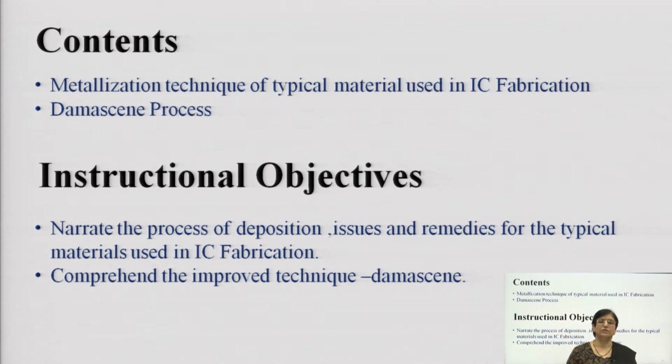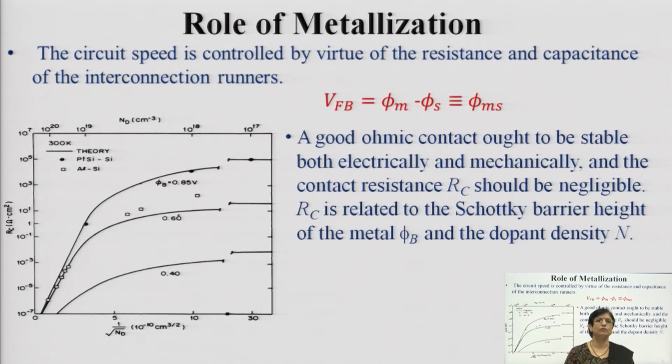Damascene. Now, this is the new technique, one important technique which is used in metallization. So, what are those techniques? How does metallization function? Like we have seen in the previous lecture, let us revise. The role of metallization is basically as the circuit speed is controlled by virtue of the resistance and capacitance of the interconnection. With increasing speed and device miniaturization, metallization has gained a lot of importance.